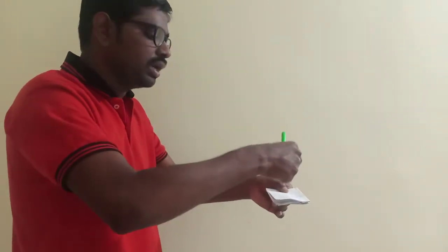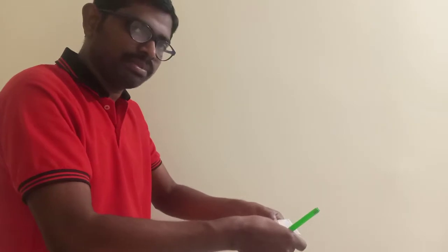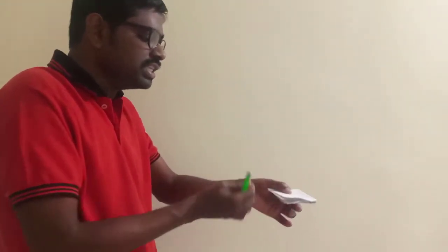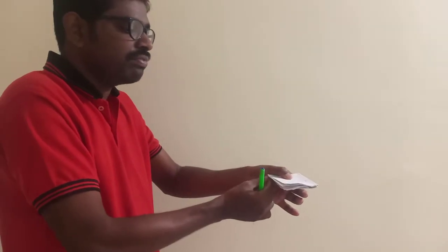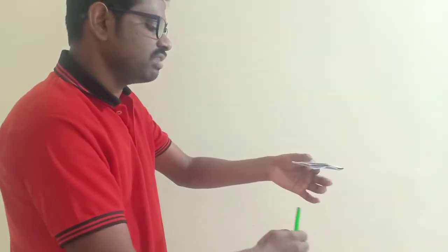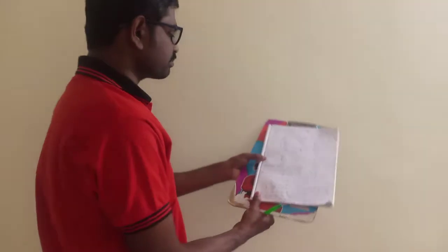The total weight of the four-wheeler, W, is acting downwards, and the reaction on each wheel is W by 4, W by 4, W by 4 and W by 4, acting in the upward direction. That I have shown in the diagram.